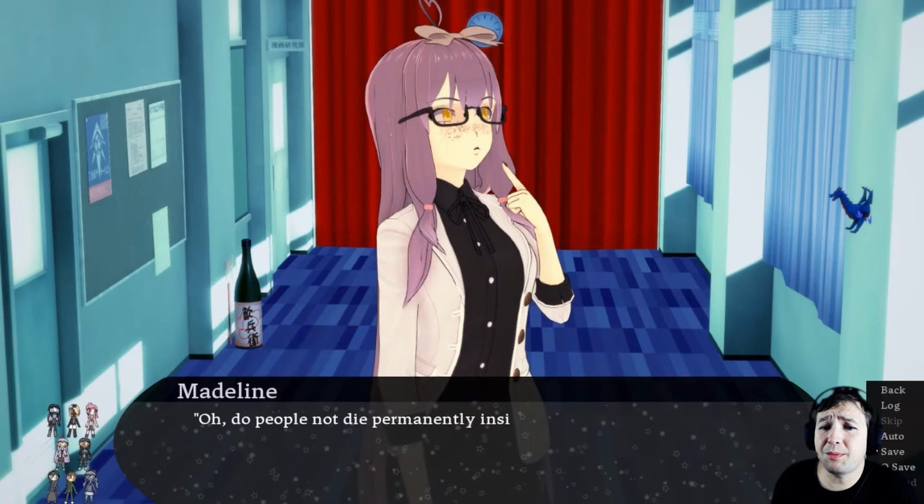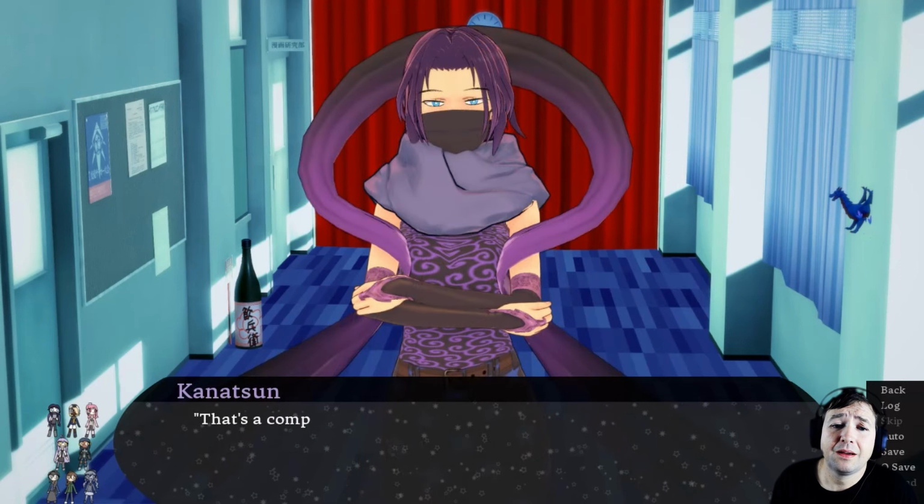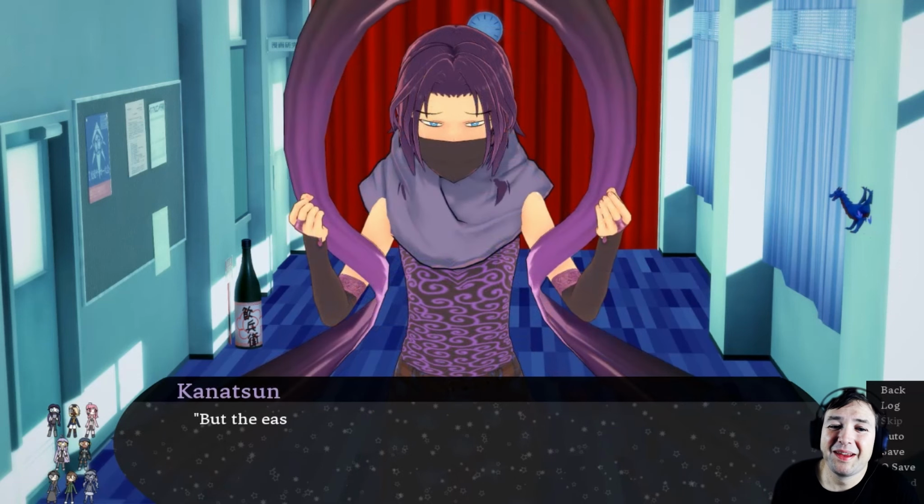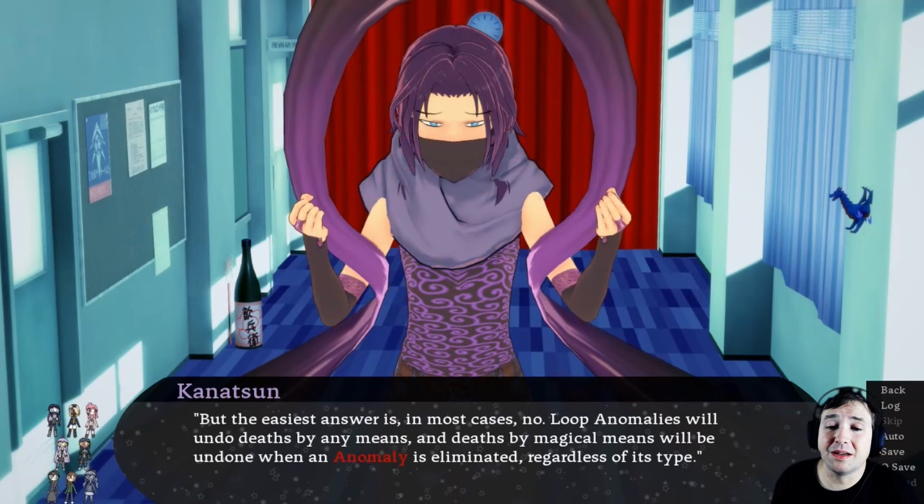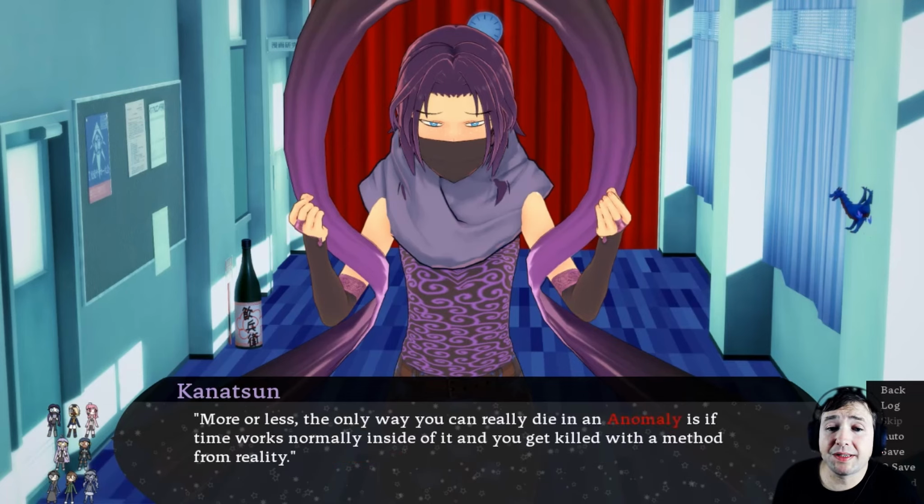Oh, do people not die permanently inside of anomalies? That's a complicated question. But the easiest answer is in most cases, no. Loop anomalies will undo deaths by any means, and deaths by magical means will be undone when the anomaly is eliminated, regardless of its type. More or less, the only way you can really die inside an anomaly is if time works normally inside of it, and you get killed with a method from reality.